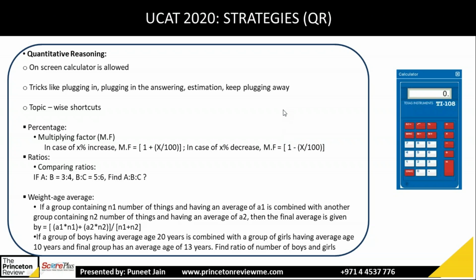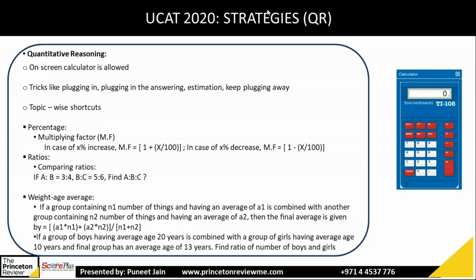So let's take an example of the percentage multiplying factor. I ask all of you, if there is a value, let's say 200, and I do a 20% increase on that, what will be the final value? You can write in the chat. 240. All right, I got one answer as 240.